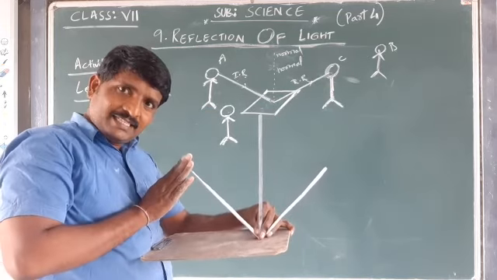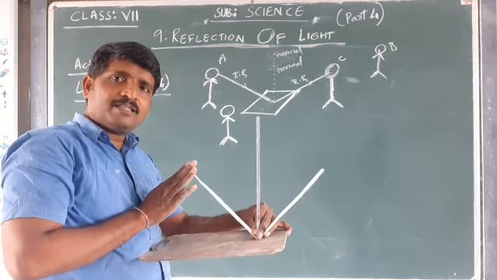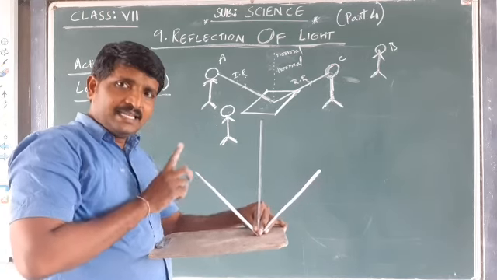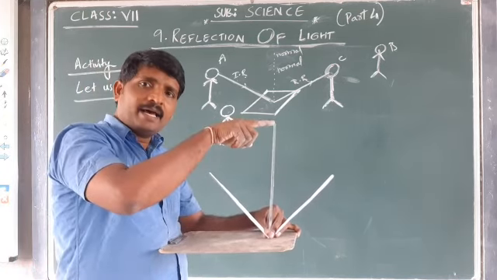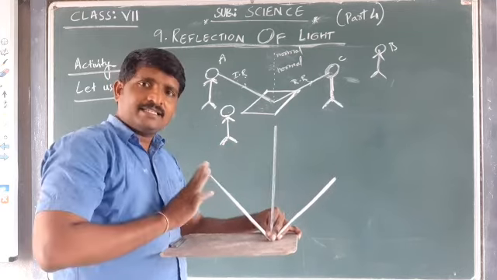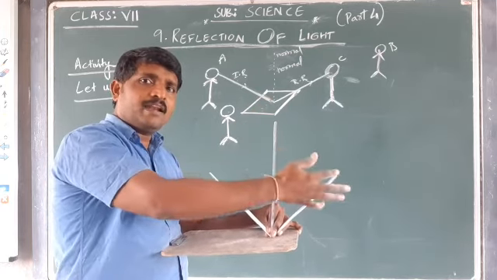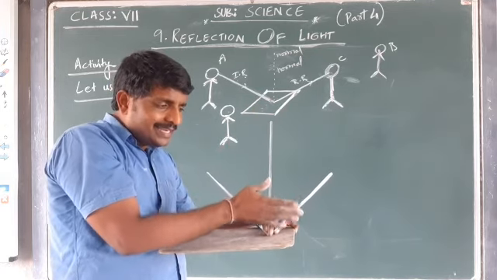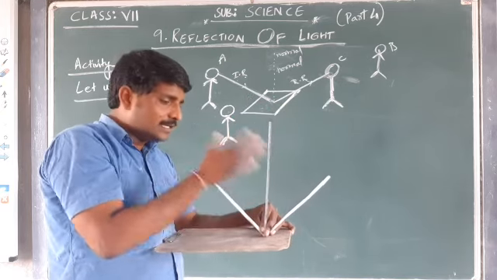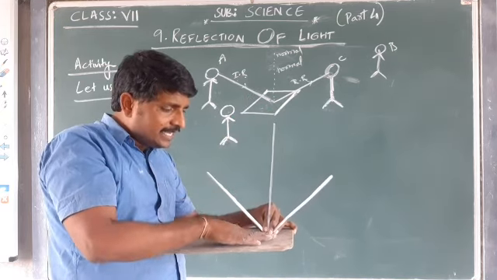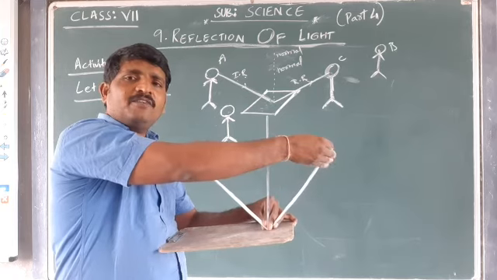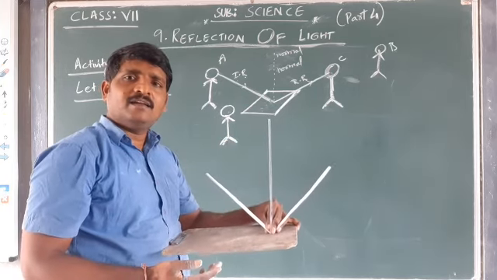That means, try to understand what the second law of reflection is. The incident ray, normal and reflected ray both lie in the same plane. Wherever the incident ray is hitting, at the same place the reflected ray is getting reflected.